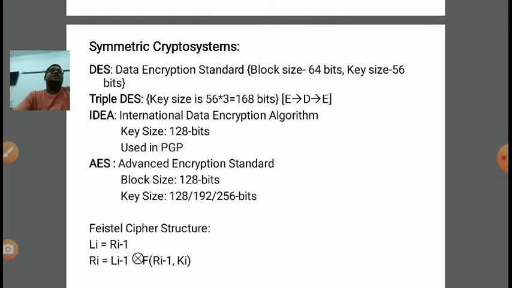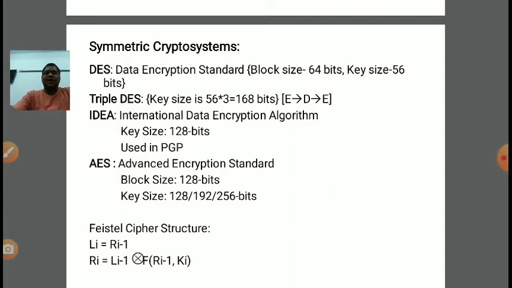Means if our message is, suppose, 87 bits, right? The first 64 bits will be the first block and the remaining will come in the second block, clear? So the remaining, 87 minus 64, suppose 23 bits are remaining, right? So 23 plus some extra bits, clear? Some extra filler bits will be put in order to make the second block size also 64 bits, right? So we should make the block size 64 bit, 64 bit, 64 bit. In this manner we will divide the whole message into blocks, right?